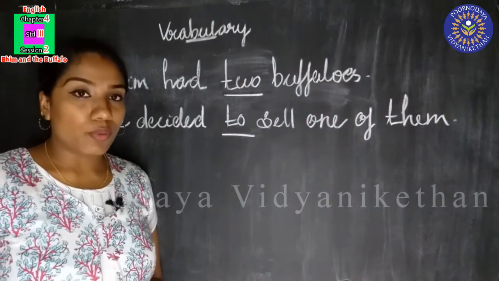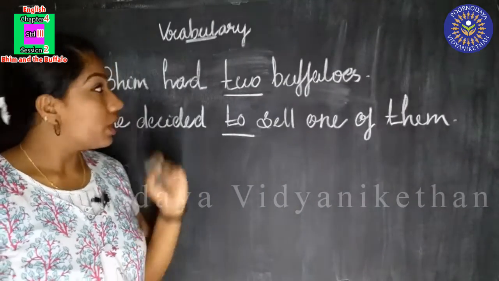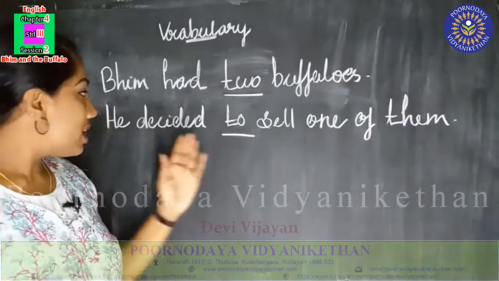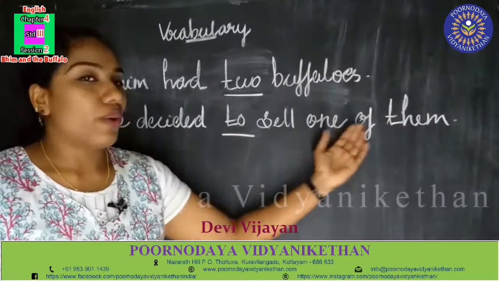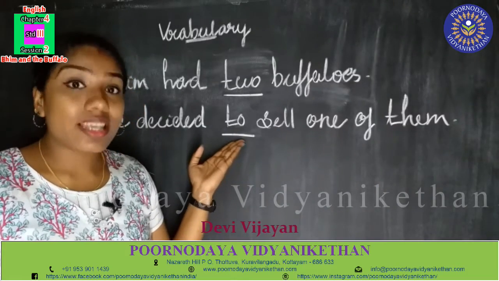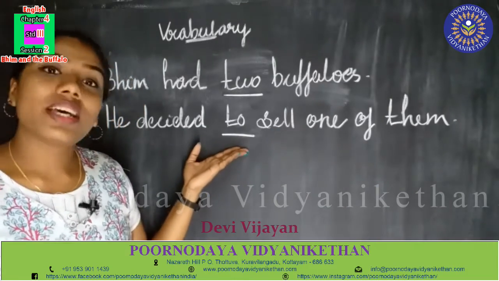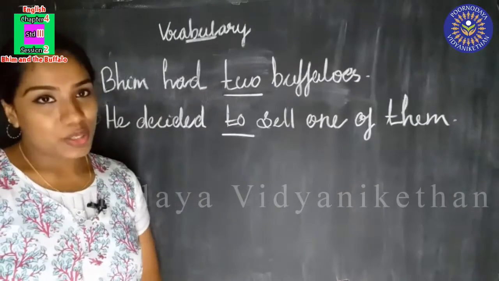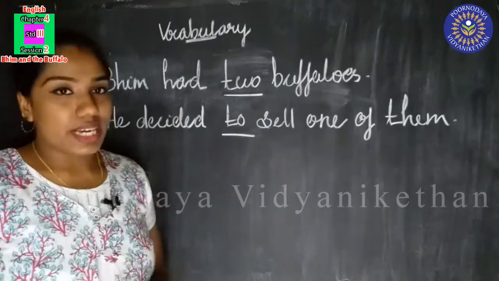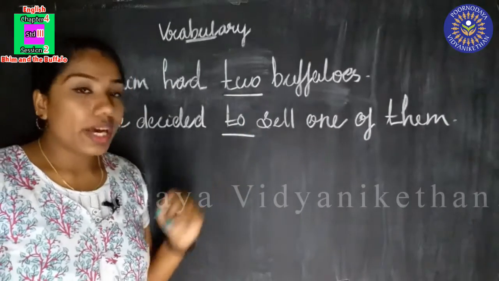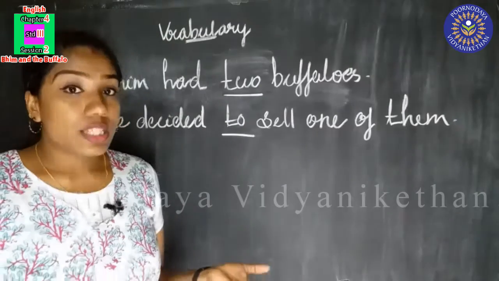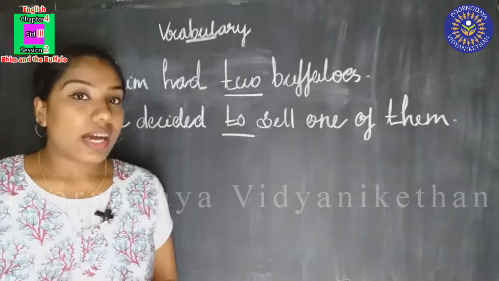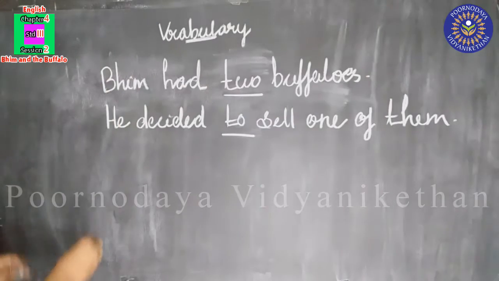Bhim had 2 buffaloes. Here the meaning of the word 2 is number 2. And what about this sentence? He decided to sell one of them. Here 2 indicates preposition. Here 2 is preposition and here 2 is the number 2. So in these 2 sentences, the word 2 is having different spellings and different meanings. Did you understand? I'll show you one more example. See this?